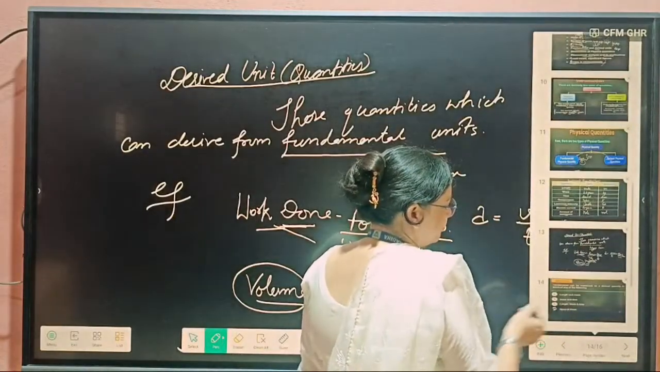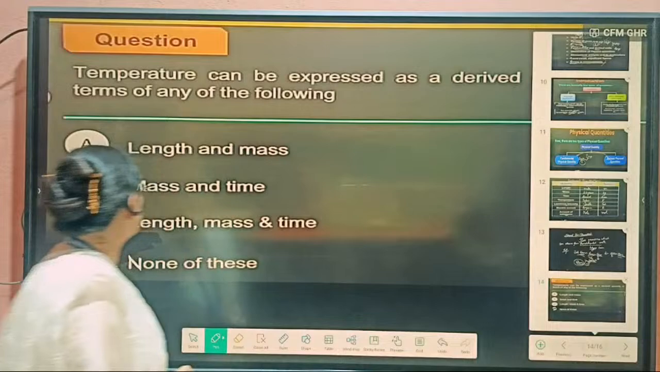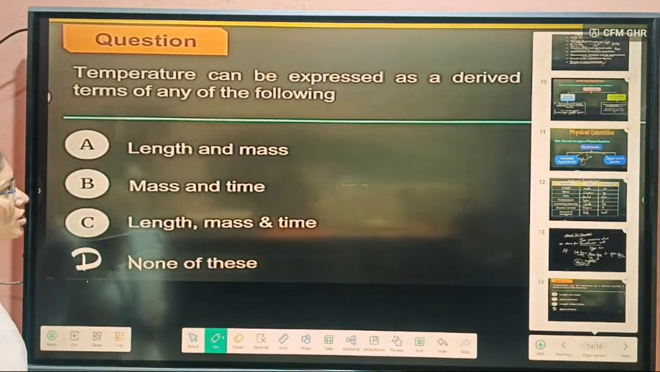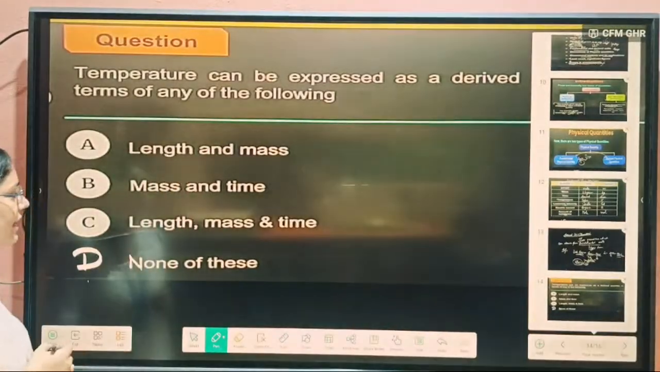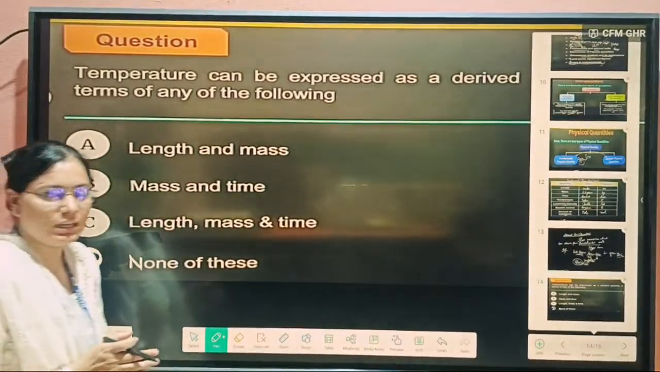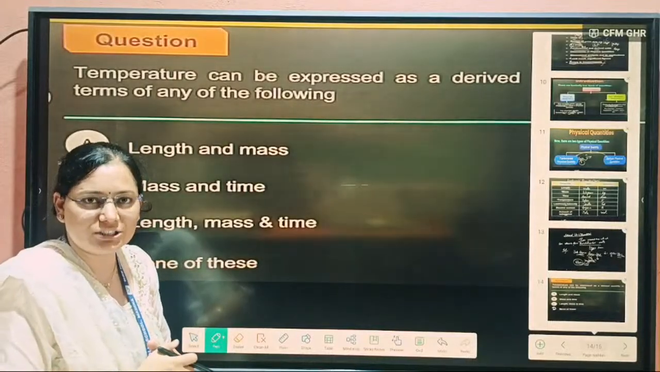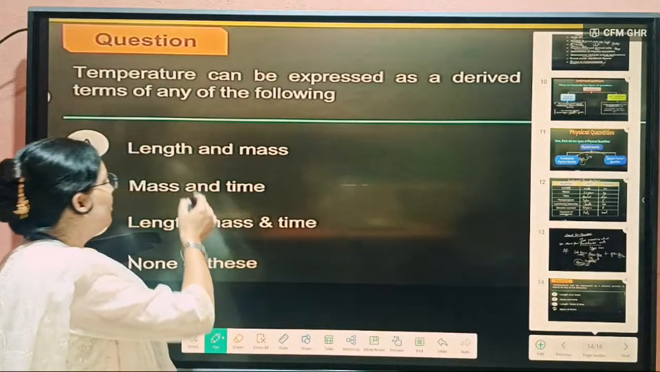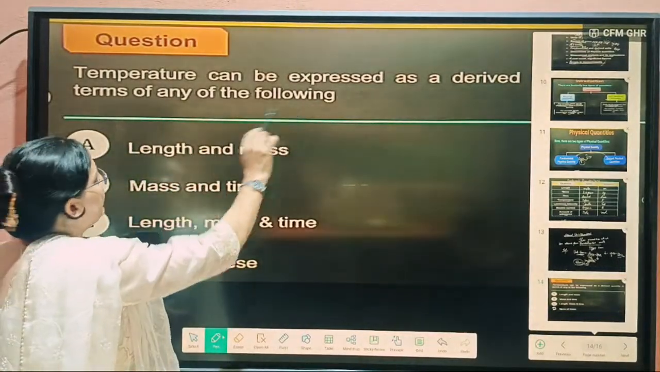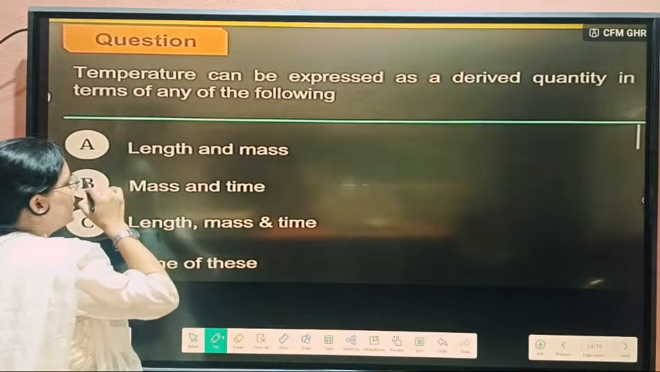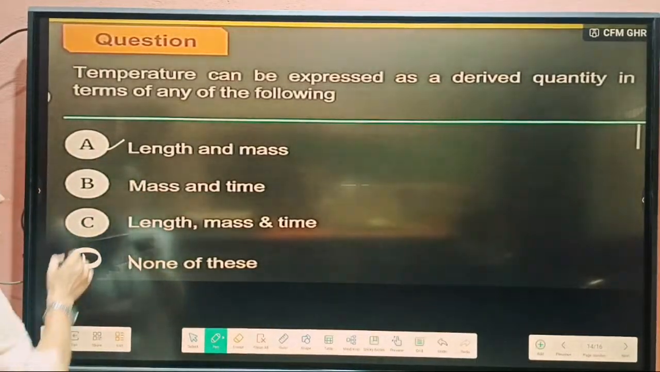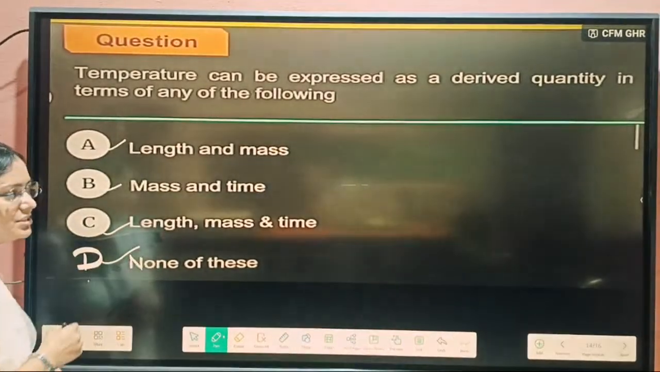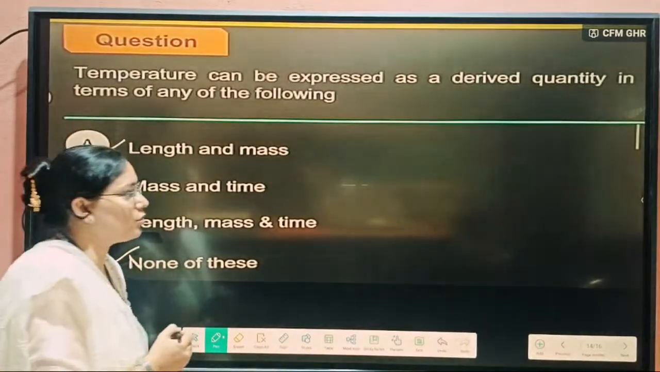Now next, the question is given: temperature can be expressed as a derived term of the following. So how can we write temperature? Can we derive temperature from any quantities, or is it itself a fundamental quantity? Tell me. Here temperature can be derived by this one. First option, length and mass. Second, mass and time. Third, length and mass and time. D, none of these. Now which can we say is the right option?